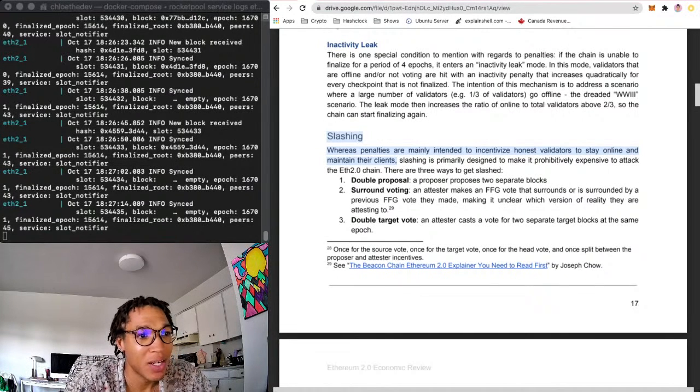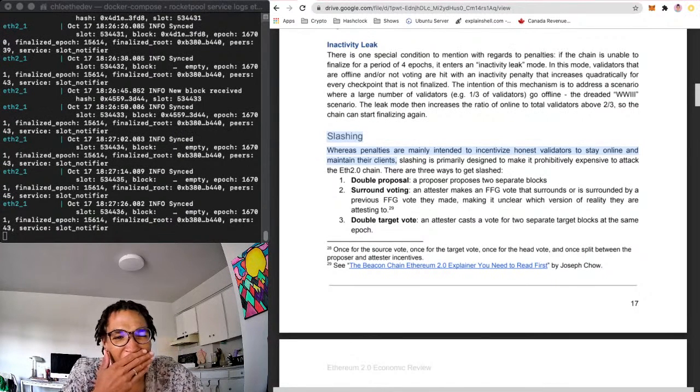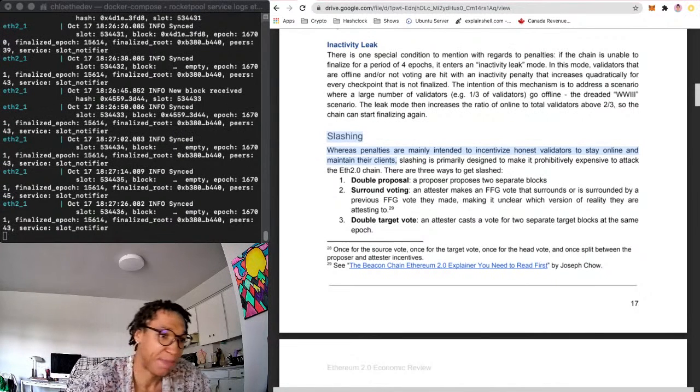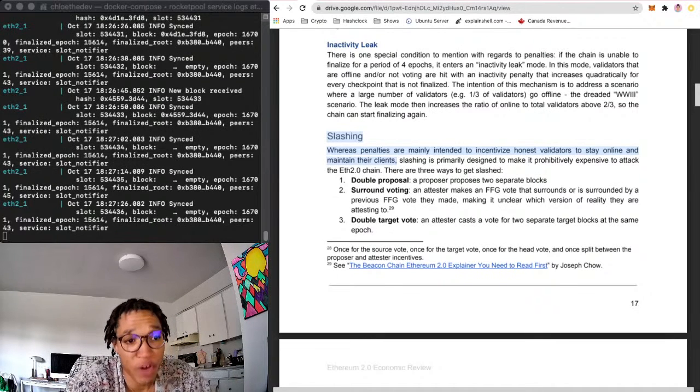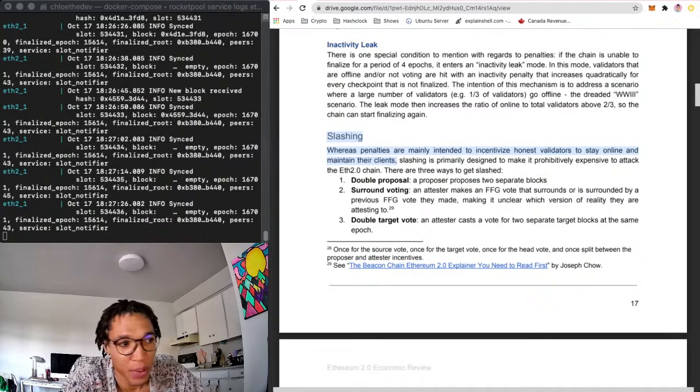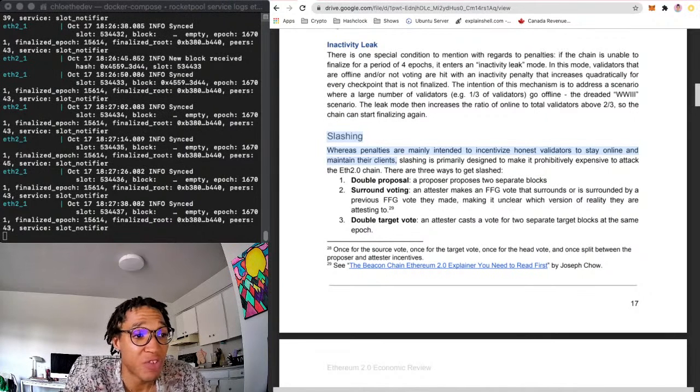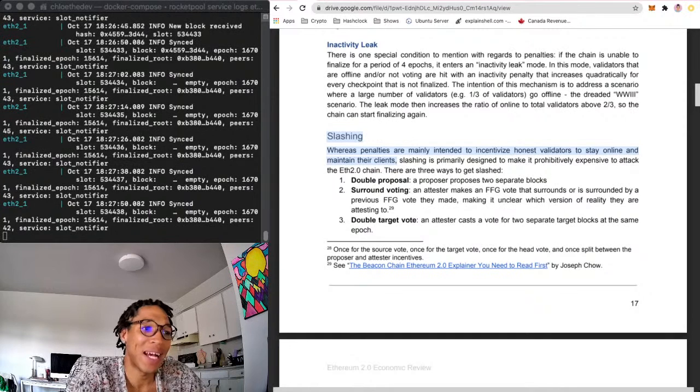Surround voting. So this gets kind of confusing. But surround voting is when an attester, so a voter, you're voting on the state of the network, makes an FFG vote that surrounds or is surrounded by a previous FFG vote they made, making it unclear which version of reality they are attesting to.